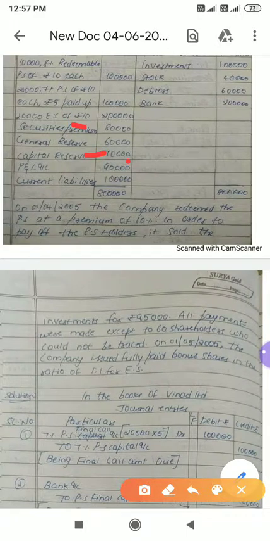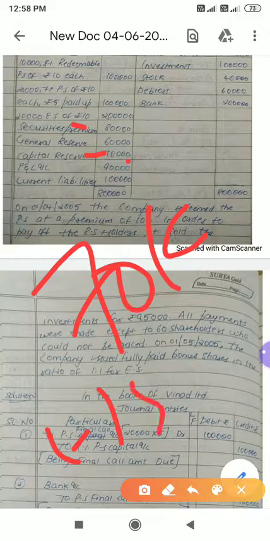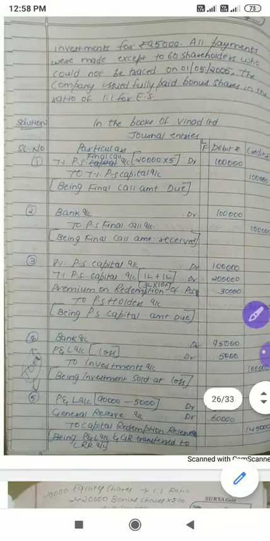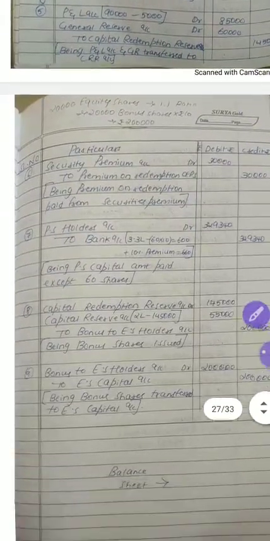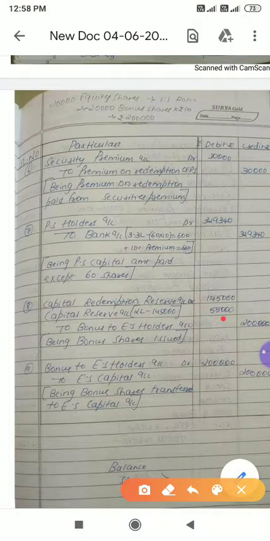That should be taken from capital reserve. Look at capital reserve, how much do we have? 70,000. Out of 70,000, we can take 55,000. Done. So that same amount should be transferred: capital redemption reserve account 1,45,000, capital reserve 55,000. If you add them, the total will be transferred to bonus to shareholders, 2 lakh. And the last one, bonus to equity shareholders account, debit 2 lakh to equity share capital account 2 lakh. Being bonus shares transferred to equity capital account.